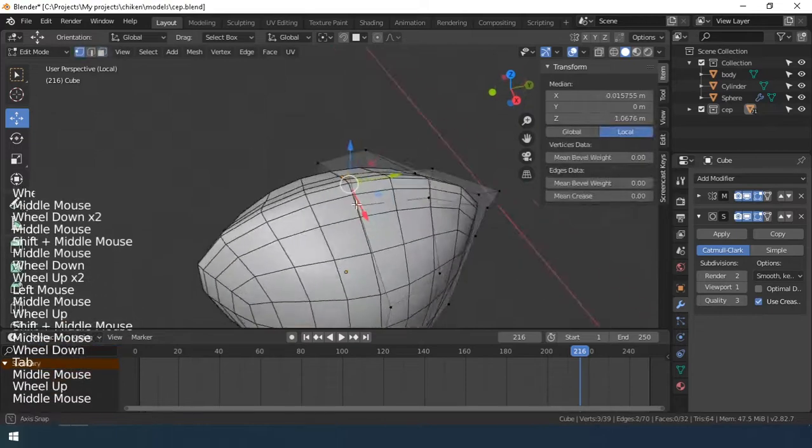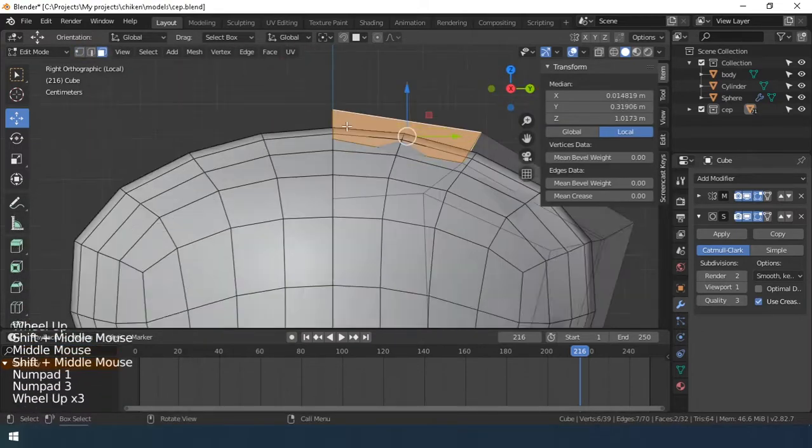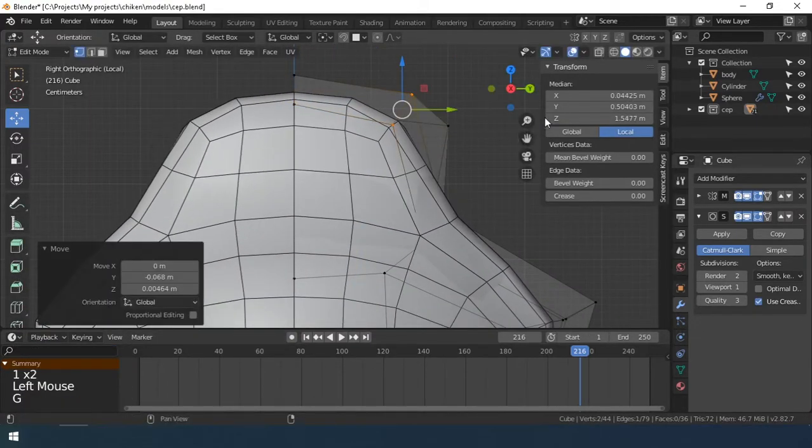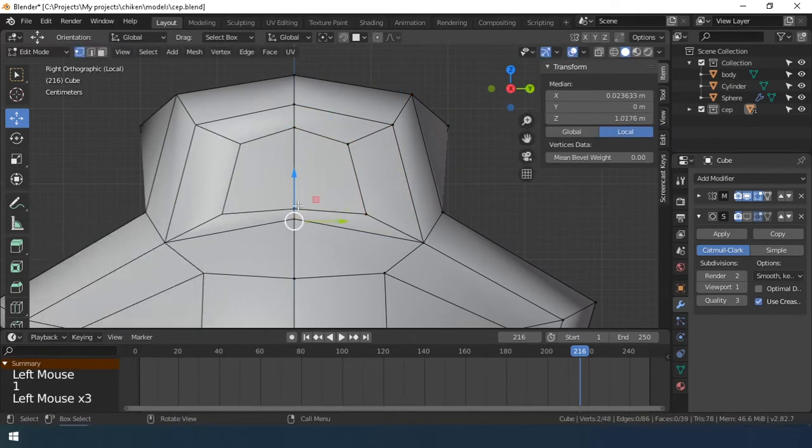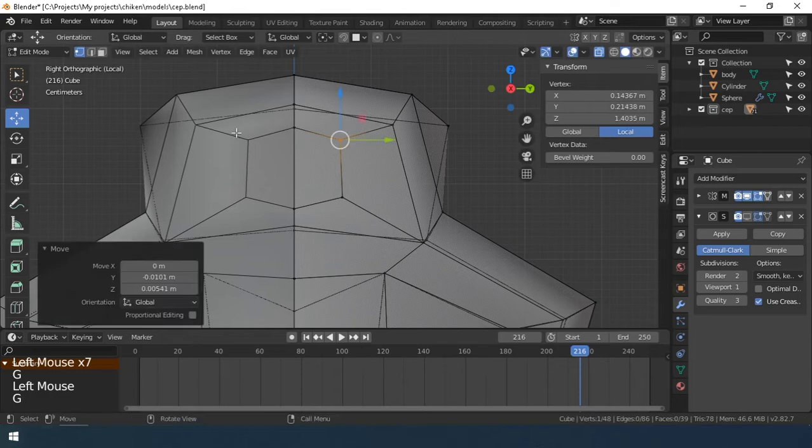As a result, this is the seed. Add a ring at the top. Extrude two polygons up along the axis. Add the polygon with the inset tool. Let's make the shape of a circle.